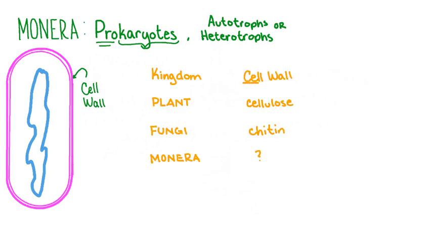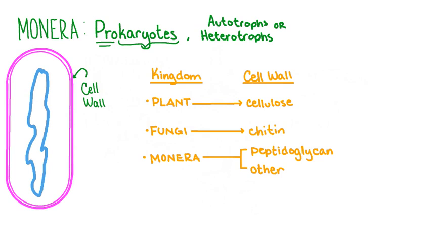The chemicals found in the cell walls of different organisms are sometimes used as a key to their classification. Members of the plant kingdom have cell walls made of cellulose, and members of the fungus kingdom have cell walls made of chitin. But what about the cell walls of Monerans? Well, some Monerans have a cell wall made of a chemical called peptidoglycan, and some do not. For this reason and several others, the Moneran kingdom has more recently been divided into two separate kingdoms, bacteria and archaea.